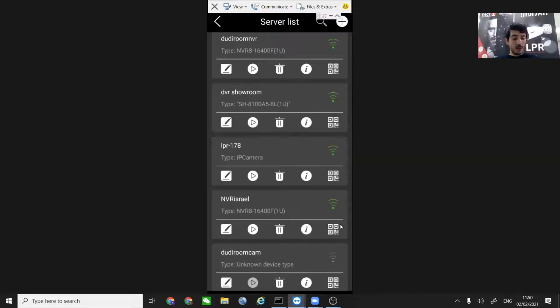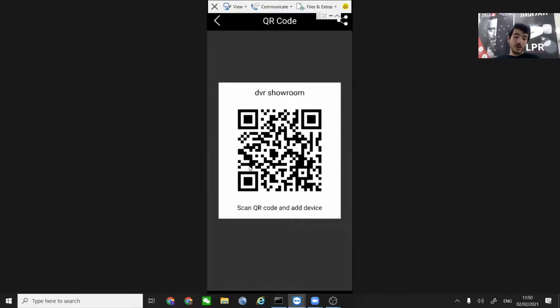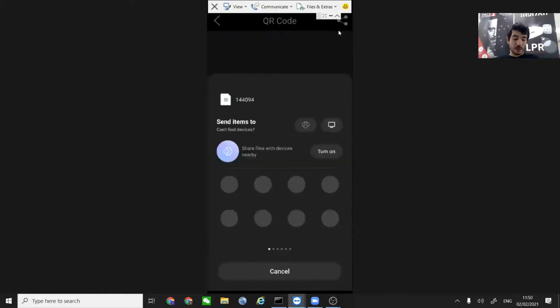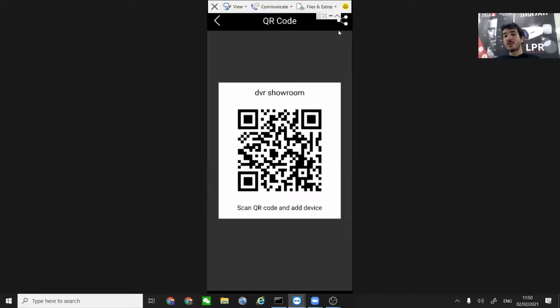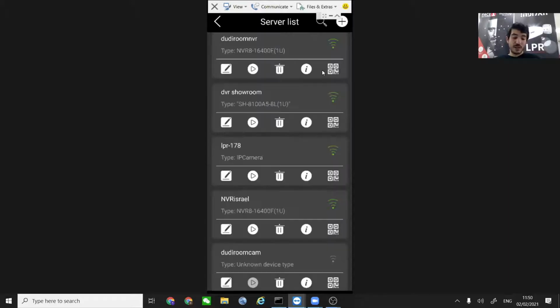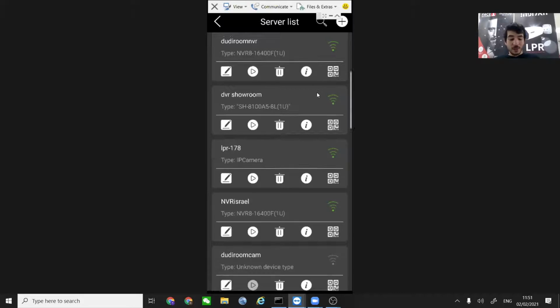Another thing that we can do here is the ability to share. If you want to share your QR code and print it over your store or share it with family members or employees or whatever, all you have to do is press this button right here, which will give you a clear QR code. You can just press the share button starting from here, and share it with your colleagues. Of course, those colleagues will need the username and password. It's not that only the QR code will be enough, but of course it's super easy to use.